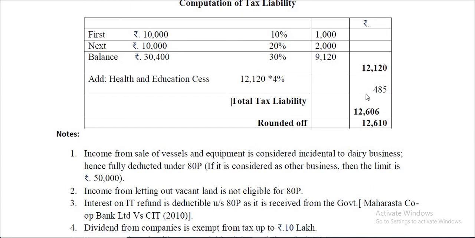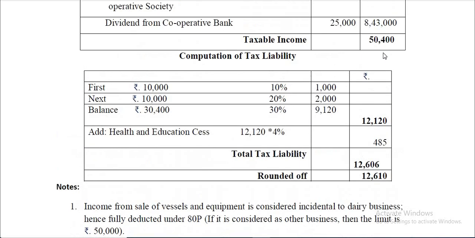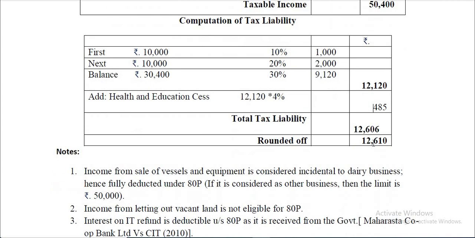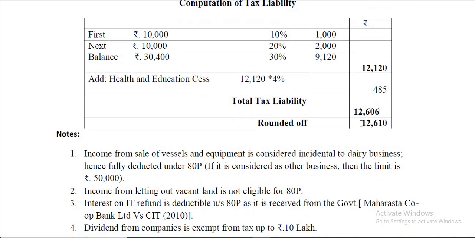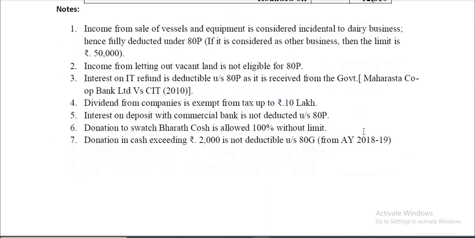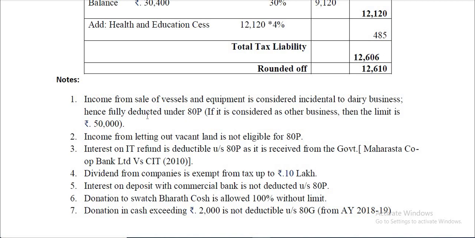All right. So here it is not applicable because the taxable amount is very, very low, and therefore surcharge is not applicable. But health and education cess is applicable at the rate of 4%, and that is 485. So total tax liability is 12,606. But this has to be rounded off to the nearest 10, so that comes to 12,610. And next thing is some of the notes.